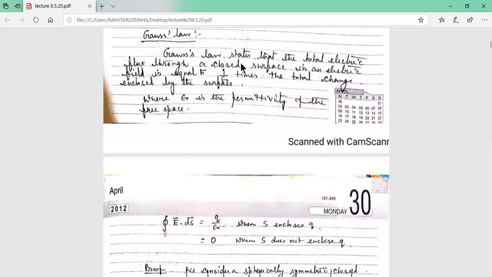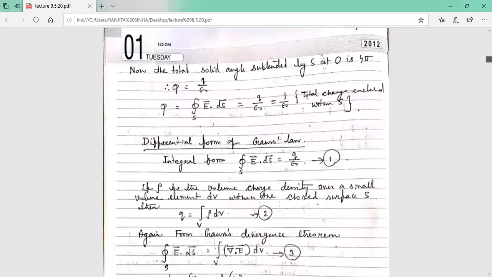Gauss law states that the total electric flux through a closed surface in an electric field is equal to 1 by epsilon 0 times the total charge enclosed by the surface, where epsilon 0 is the permittivity of free space. This is mathematically the Gauss law. You have to know this, because this is the first Maxwell equation. I will describe it later.